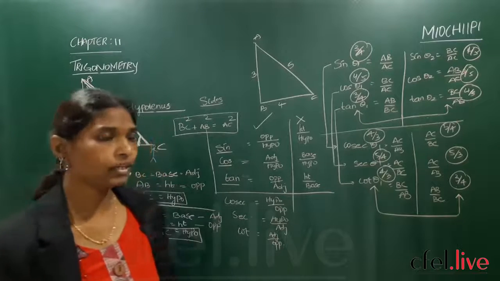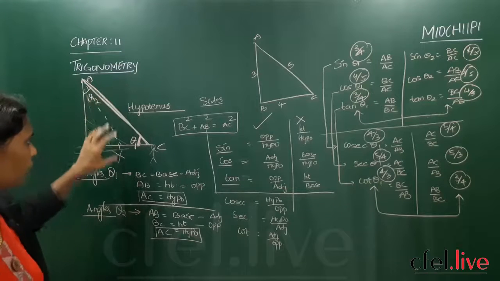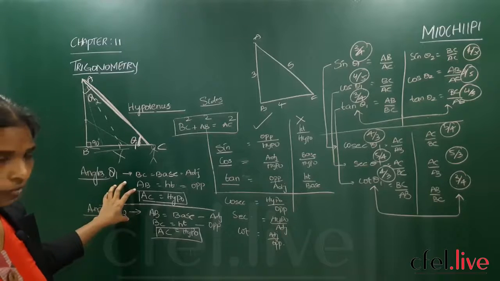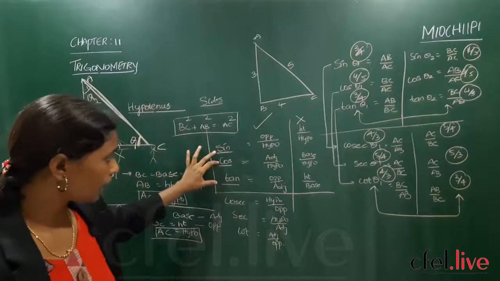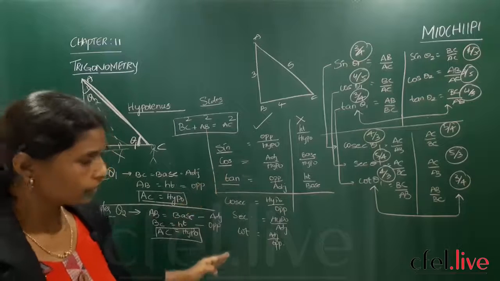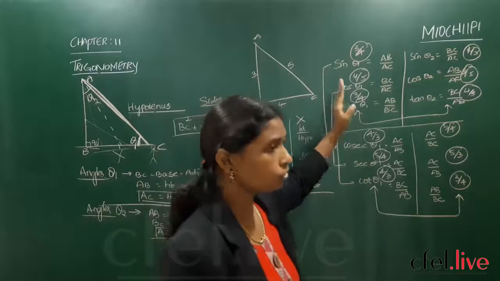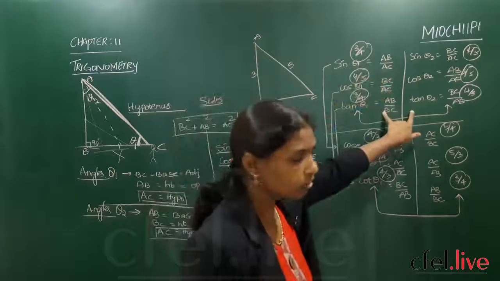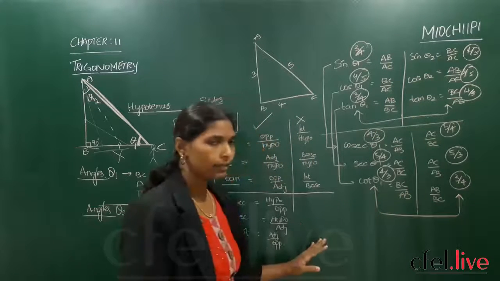So you have to be very careful. I am explaining everything. See carefully. Right angle triangle, hypotenuse, adjacent and opposite, according to the angles I have explained to you. Then I went to the sides ratios. In sides ratios actually we have these three. The reciprocals of those three are next to 3. Altogether 6 we have. How to calculate? That also I have explained according to theta 1 angle and theta 2 angle. These are the original 3. Their reciprocals are 3. Got it? Is it clear till here?